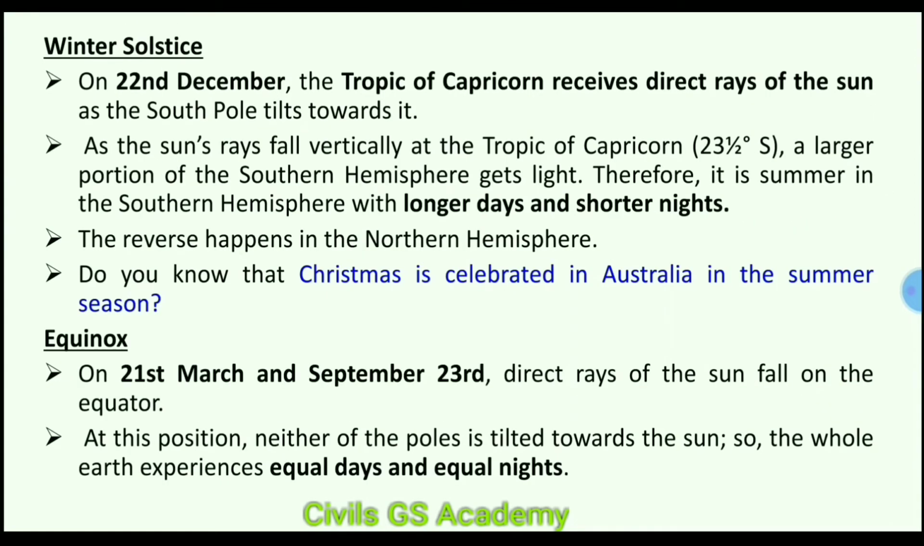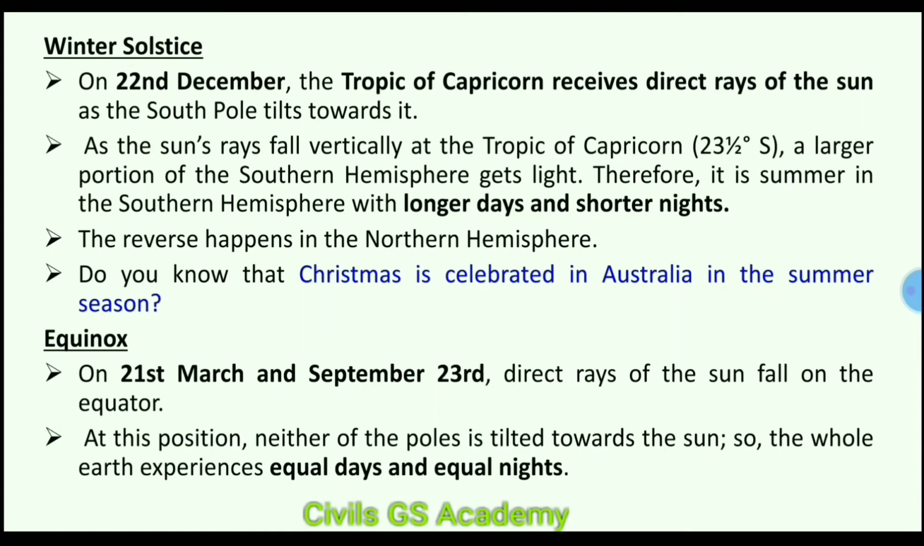On 22nd December, the Tropic of Capricorn receives direct rays of the sun as the South Pole tilts towards it. So what happened on 22nd December? Sun rays fall vertically over the Tropic of Capricorn, as the South Pole tilts towards the sun. As the sun rays fall vertically at the Tropic of Capricorn, 23.5 degrees south, a large portion of the southern hemisphere gets light. Therefore, it is summer in the southern hemisphere with longer days and shorter nights.